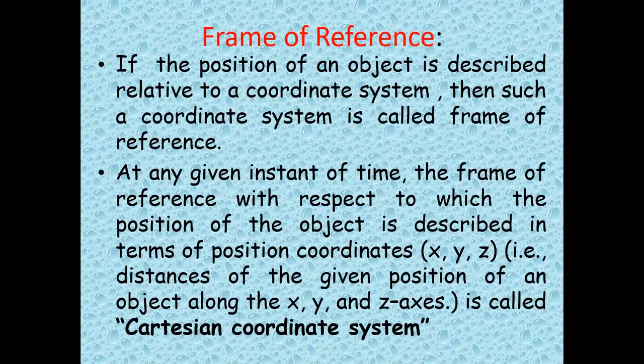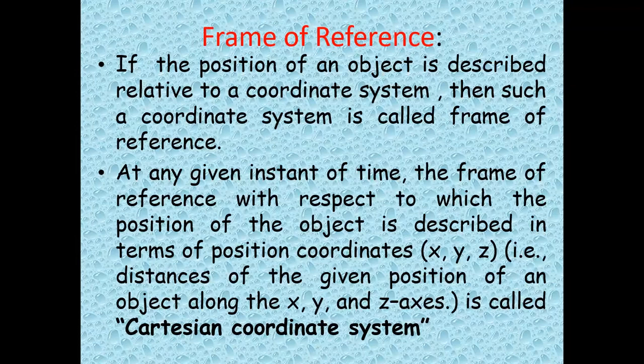Now, one of the most common coordinate systems is the Cartesian coordinate system. So how to define the Cartesian coordinate system? At any given instant of time, the frame of reference with respect to which the position of the object is described in terms of position coordinates, that is along x-axis, y-axis and z-axis, then we call it as what? Cartesian coordinate system. If you are describing in terms of x-axis, y-axis, and z-axis, then we call it the Cartesian coordinate system.